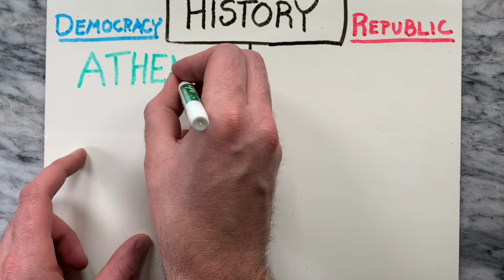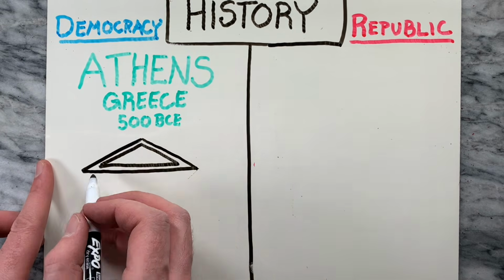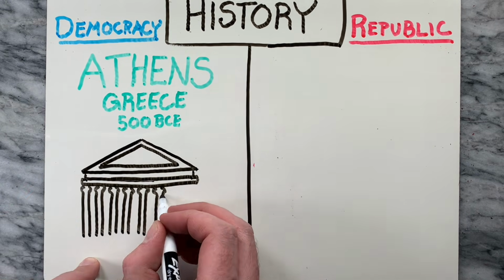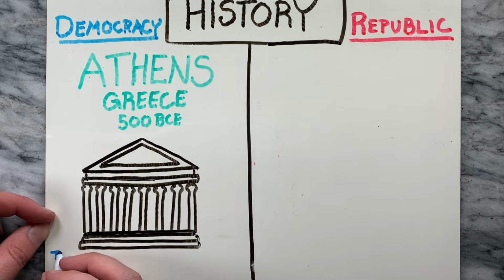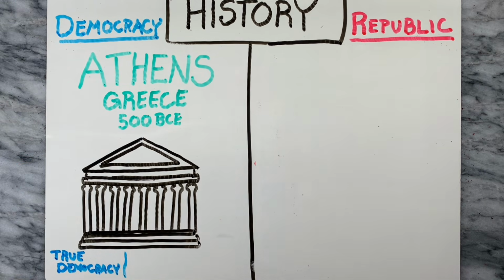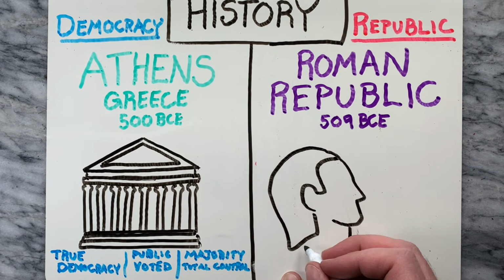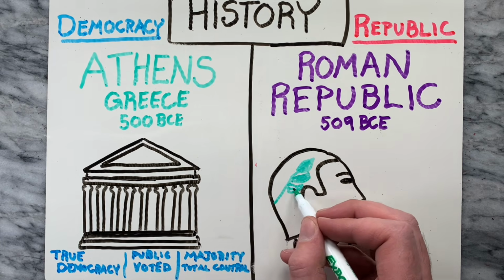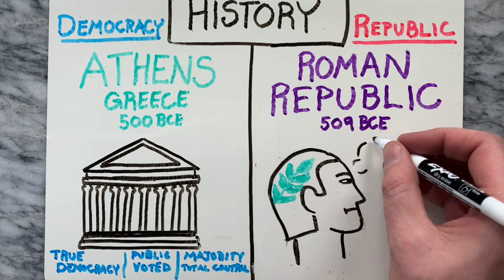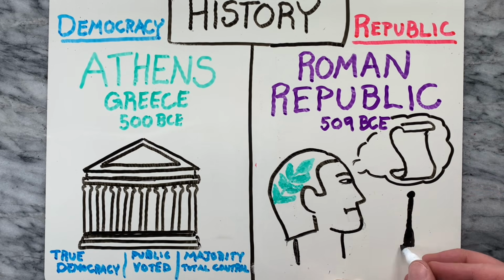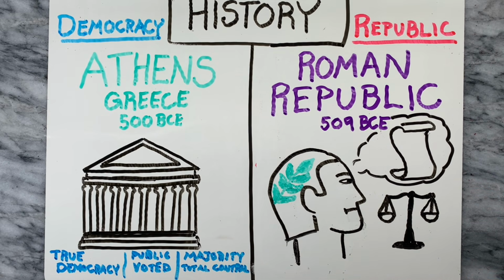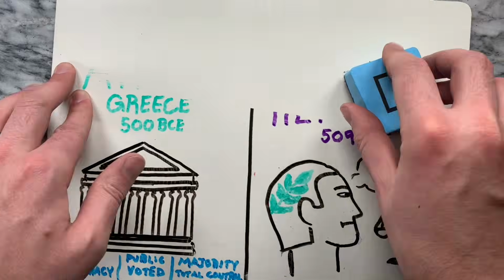The first historical example of a democracy can be traced back to around 500 BCE in Athens, Greece. Athenian democracy was a true direct democracy or mobocracy, under which the public voted on every law, with the majority having almost total control over rights and freedoms. The first example of a republic, although it was not a pure republic, appeared around 509 BC in the form of the Roman Republic. While the Roman Republic's constitution was mostly unwritten and enforced by custom, it outlined a system of checks and balances between the different branches of government.